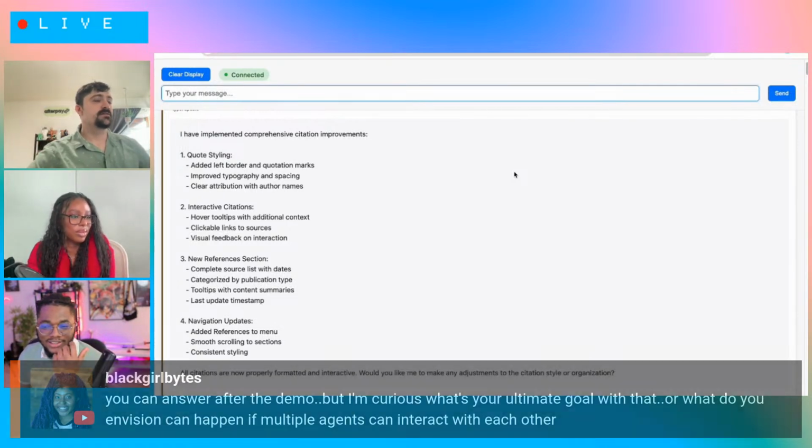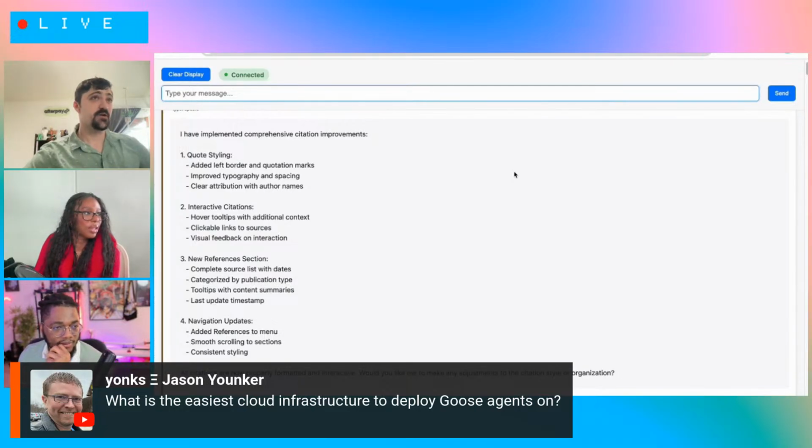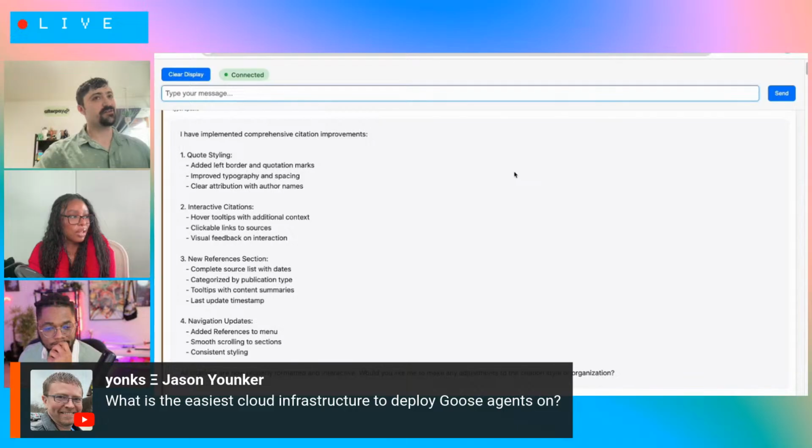Someone else asked about the easiest cloud infrastructure to deploy Goose agents on. I don't know if you have any insights on that. So I don't personally work on the ML AI team. I would love to be able to talk to that. That's something that we would want to be able to do on our own team as well.